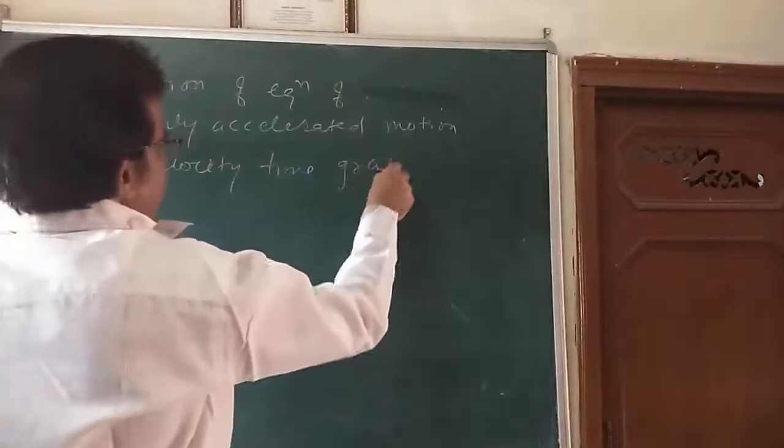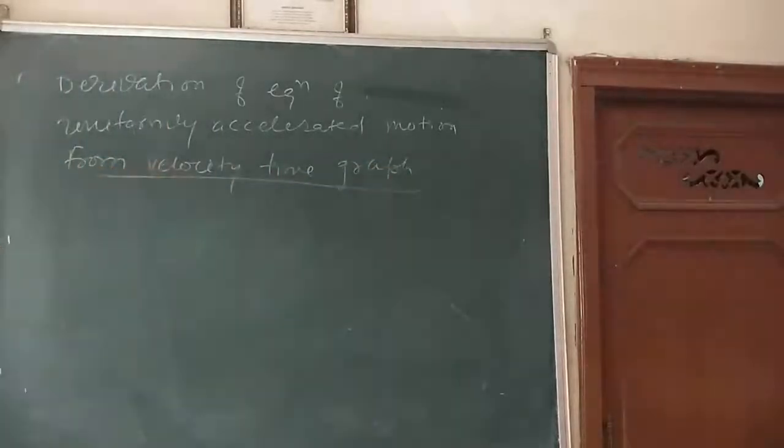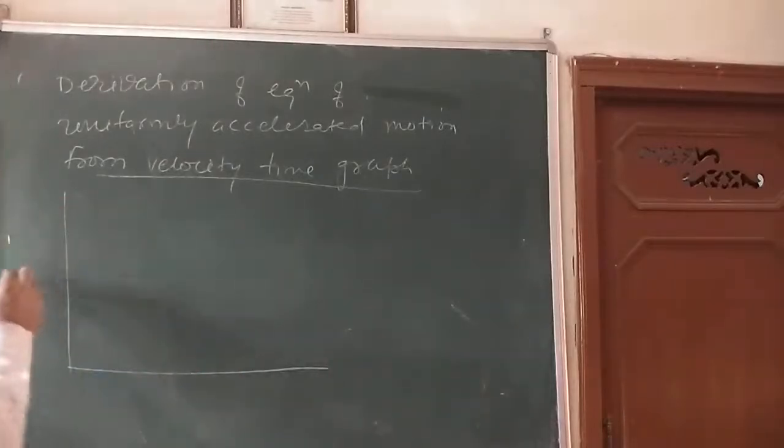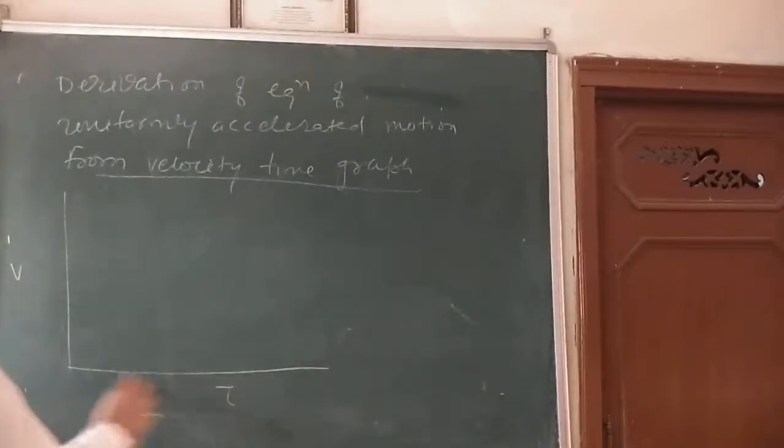Now let us see. For that I am drawing a graph here. Dear children, see this graph. Here is the velocity and here is the time. It is the origin.